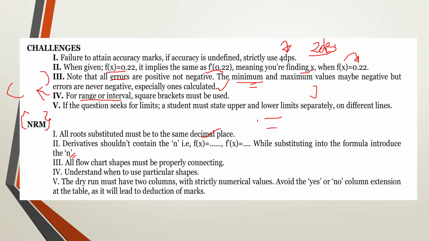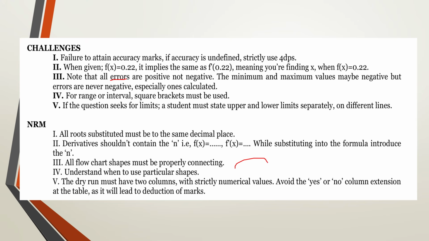You use your head to understand whether you have reached your final point or you are still going, but do not add the column of yes or no. So make sure that your dry run is in terms of 2 columns. You have seen the marking aids that you have been presenting for the different mock bodies. We didn't add that section of yes or no. The dry run must strictly be 2 columns and it must be all numerical values. When you reach a point where you need to stop, you stop and then you state the final answer, which is required by the particular question.